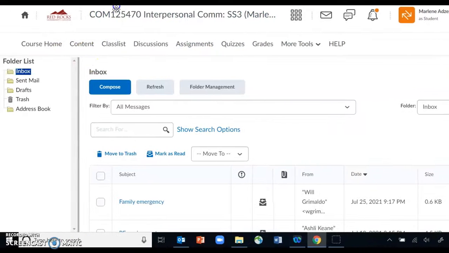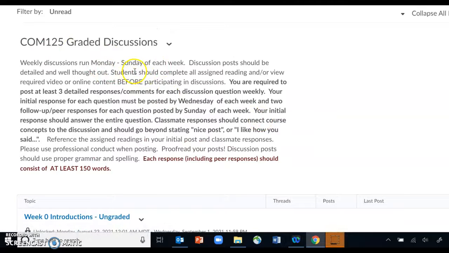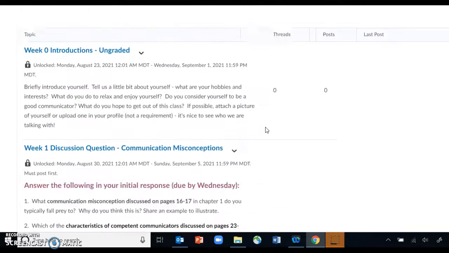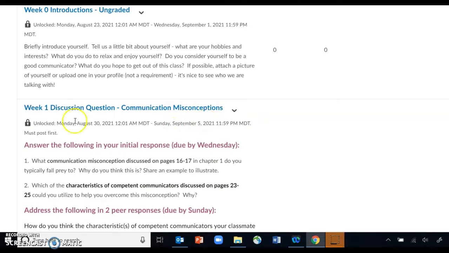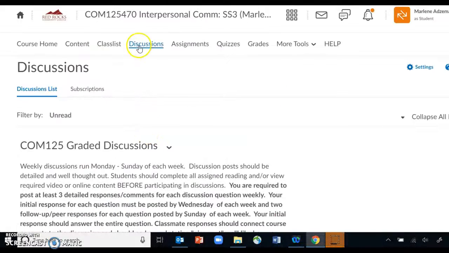So that was the class list. Here we see the discussions, and this is just a list of all the discussions. The discussions you'll see here run Monday through Sunday each week. You'll be required to post 3 responses total. 1 initial response is due by Wednesday each week, and then 2 follow-up peer or classmate responses due by Sunday each week. And in this course, everything is due by 11:59 p.m. You'll see that the discussions are open or unlocked for the week that we'll be participating with them, but you're welcome to look ahead at the discussions and see what they're about. And so you can look at that.